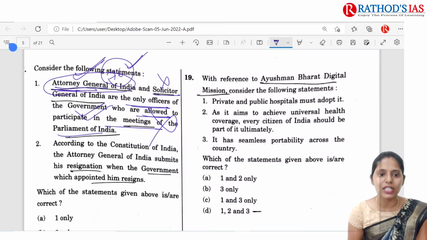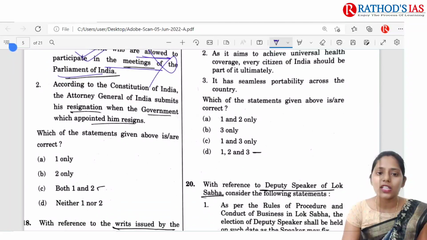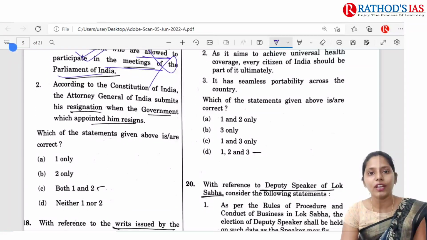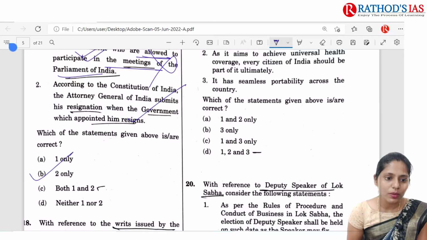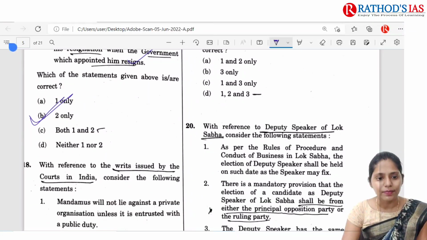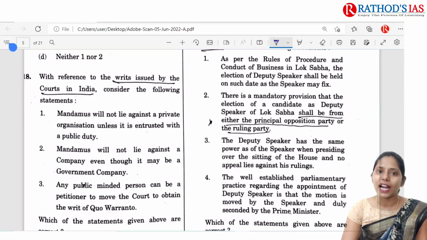So this statement is incorrect. And according to the Constitution of India, the Attorney General of India submits resignation when the government which appointed him resigns. Yes, this statement is absolutely correct. So the correct option will be B, 2 only. And the next question is regarding writs.